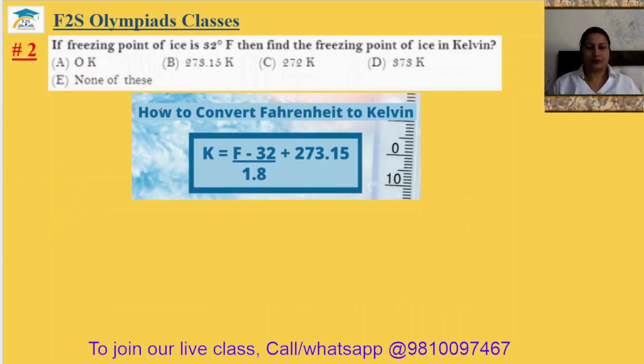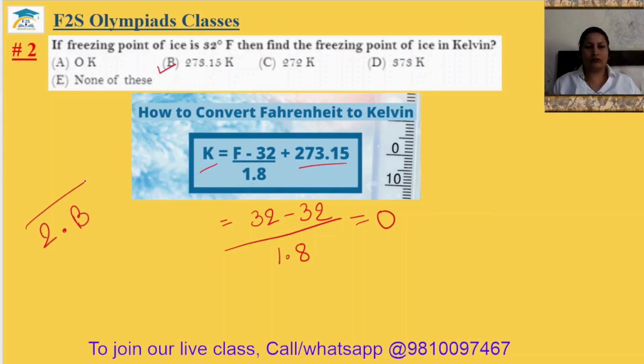Question number 2. If the freezing point of ice is 32 degree Fahrenheit, then the freezing point of ice in Kelvin is? You can use the formula for conversion from Fahrenheit to Kelvin. The Fahrenheit value is given: 32 minus 32, upon 1.8, so it will be 0 only, and 0 plus 273 gives 273.15. The answer should be option B. So the second answer will be option B.